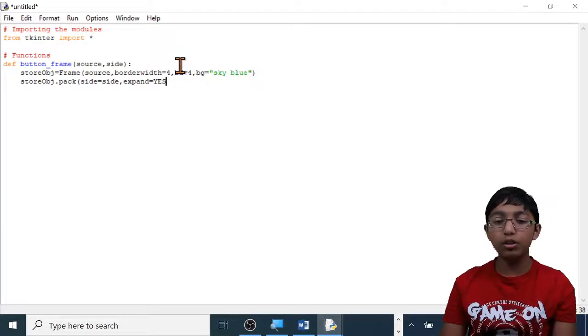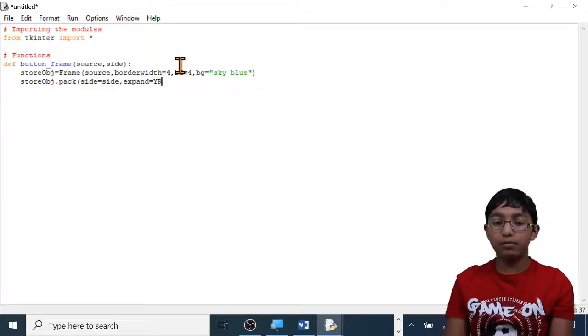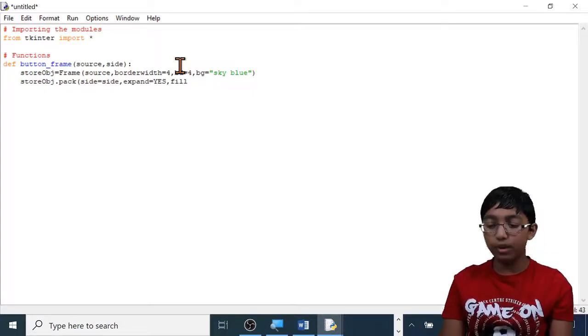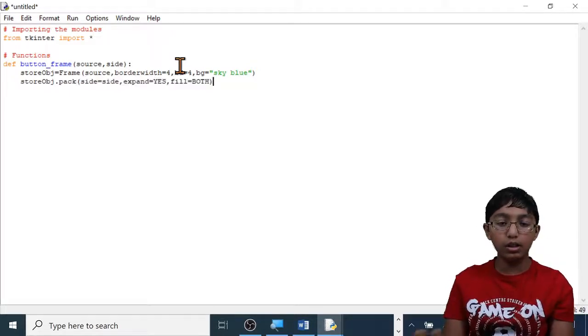I'm saying yes it should. If you don't want it to move, type capital N, then type all capitals no. But I want it to be yes. Okay, comma. Now let's type fill equals all capitals both, close brackets, enter.